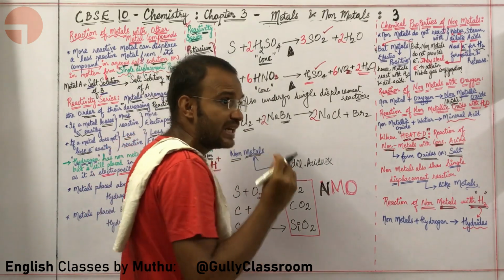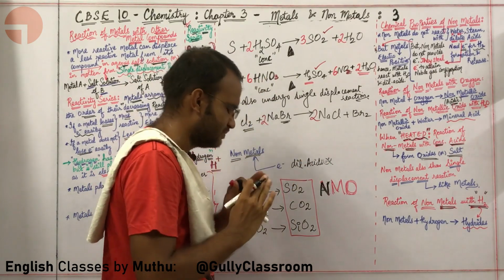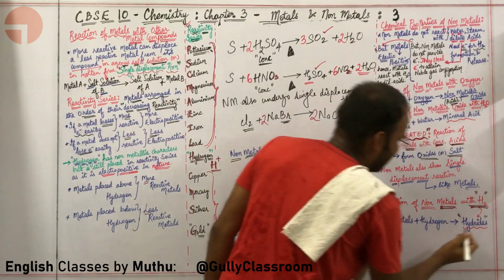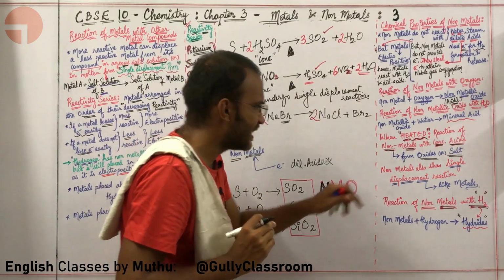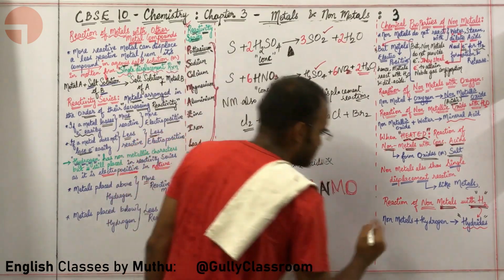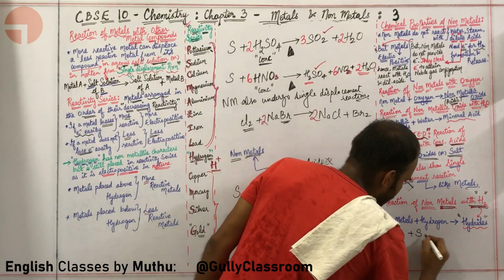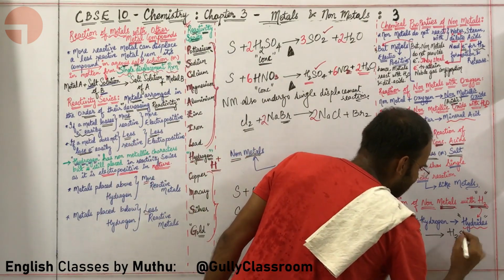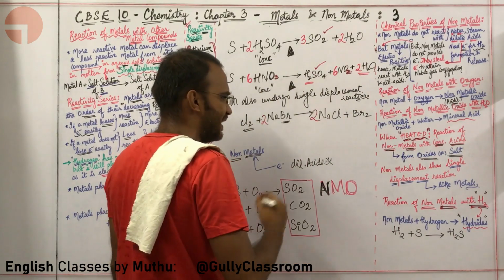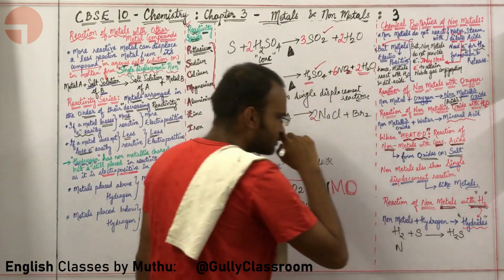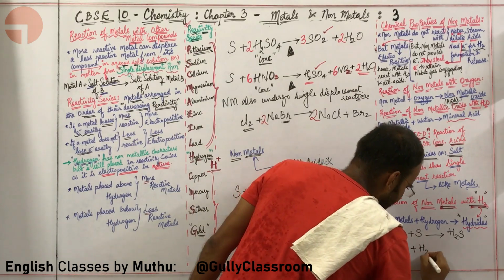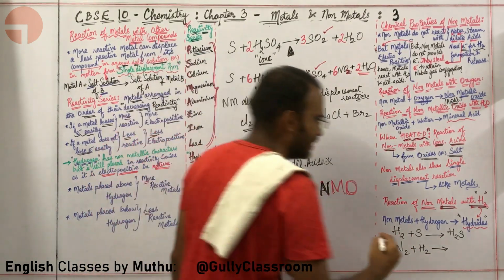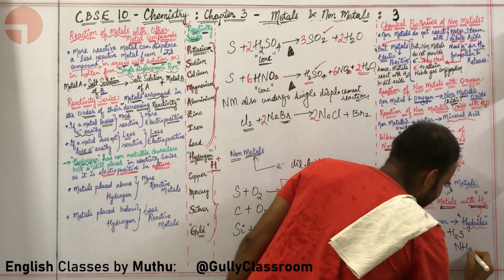Okay sir. When a non-metal combines with hydrogen, it is in fact called a hydride. Give us a couple of examples, sir. Okay, H2, when it combines with sulfur, what is it forming? It is forming H2S, hydrogen sulfide. This is a hydride. What next, sir? When N2 is combining with H2, you are getting NH3, which is ammonia.